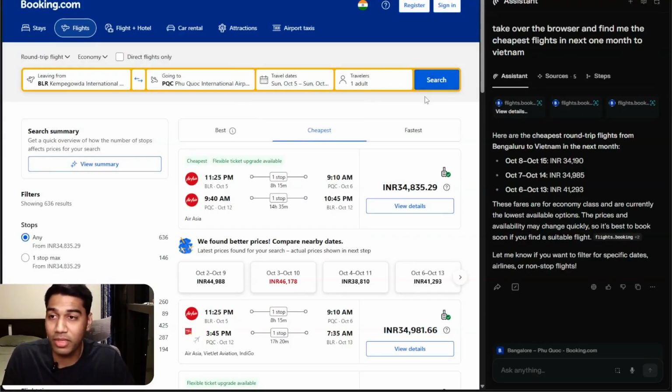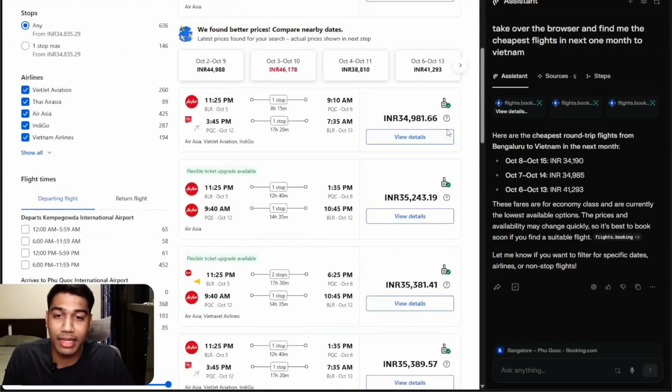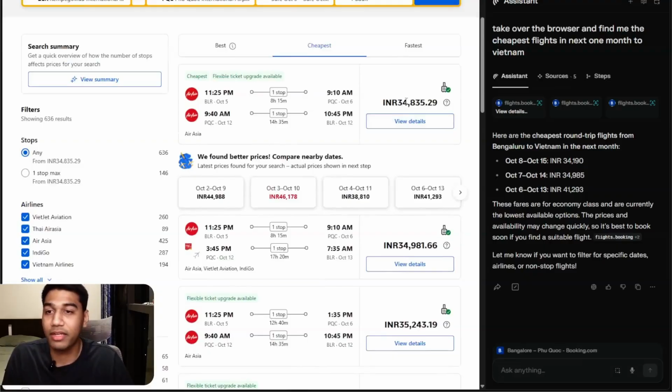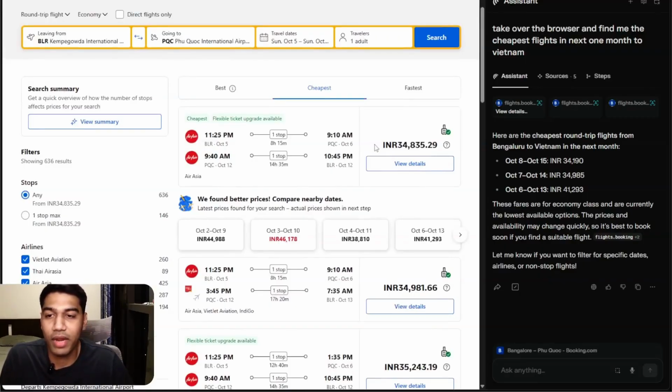Now we are here on the alternate option. It found the flights for me, and you can see I did not even come back to this tab at all. You have the flights available here, and it has found which are the cheapest flights. So 34,000 is around $400, and you can choose this flight if you want. Extremely long flight, right? But cheapest one, so it's fine.